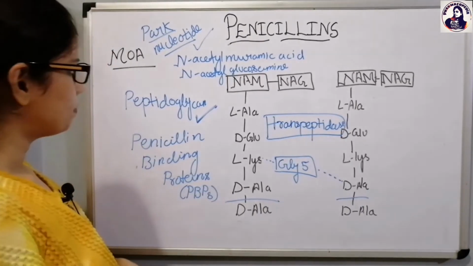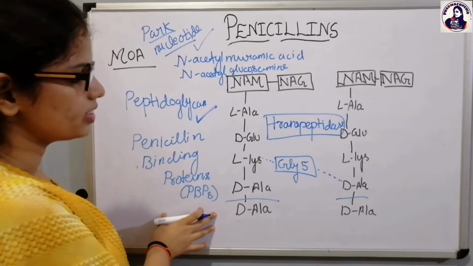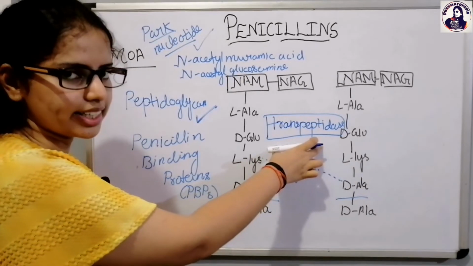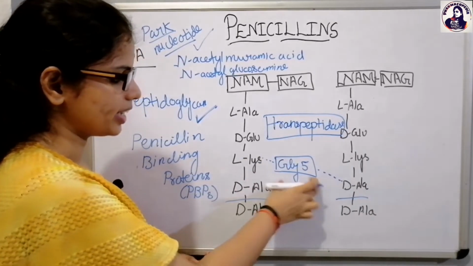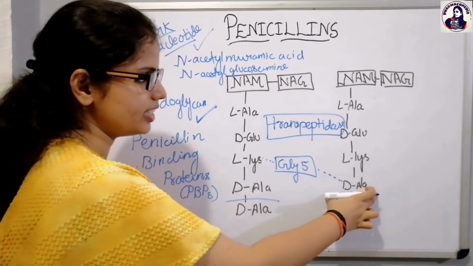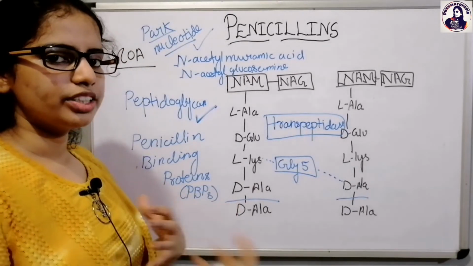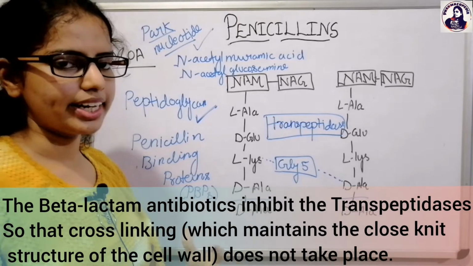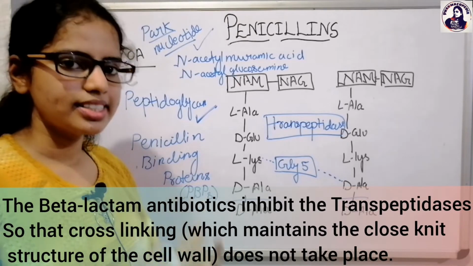So the penicillin binds to these penicillin binding proteins and inhibits the transpeptidase enzyme. As a result, there will be no cross-linking between the L-lysine and the D-alanine, and so no cross-linking between the different units of the peptidoglycan. As a result, there will be no formation of the cell wall.